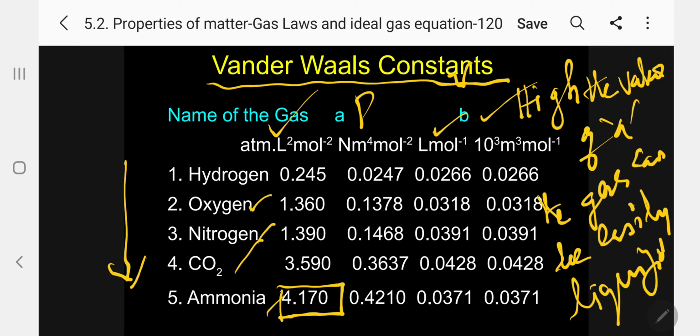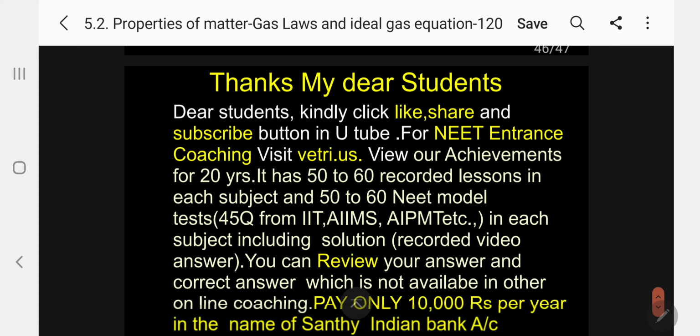And also just see the volume. For the volume correction, the value is very, very low, so only pressure we have to give importance to. Okay, I hope this lesson is over.